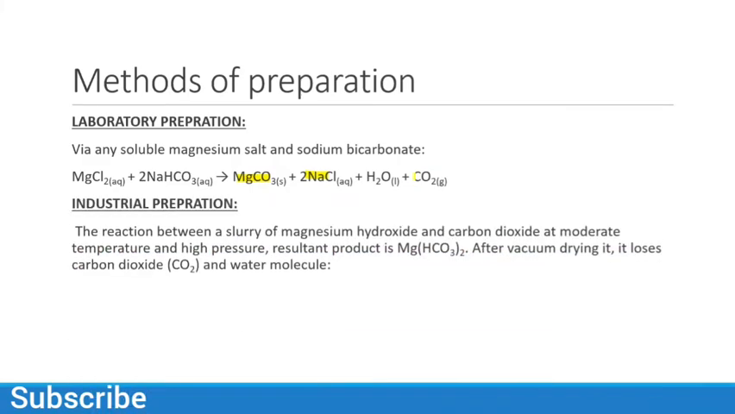And what is the industrial method of preparation? It is a two-step method. First we have MgSO3, which decomposes, losing carbon dioxide and water to form magnesium carbonate. The reaction between a slurry of magnesium hydroxide and carbon dioxide at moderate temperature and high pressure results in magnesium hydrogen carbonate. After vacuum drying, it loses carbon dioxide and water molecules.